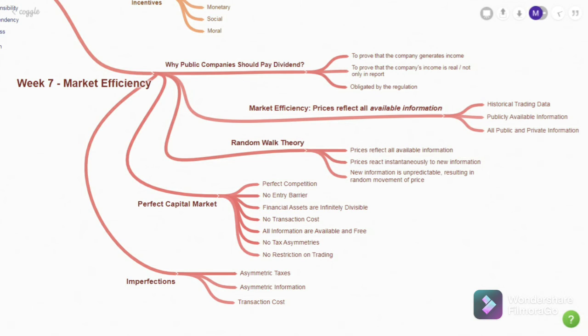Next is about the perfect capital market. These are the criteria of a perfect capital market: perfect competition, no entry barrier, financial assets are infinitely divisible, no transaction costs, all information is available and free, no tax asymmetries, and no restriction on trading. But in reality, there are imperfections that make the capital market not perfect. The imperfections are asymmetric taxes, asymmetric information, and transaction costs. And that is the 7th week of the market efficiency hypothesis.